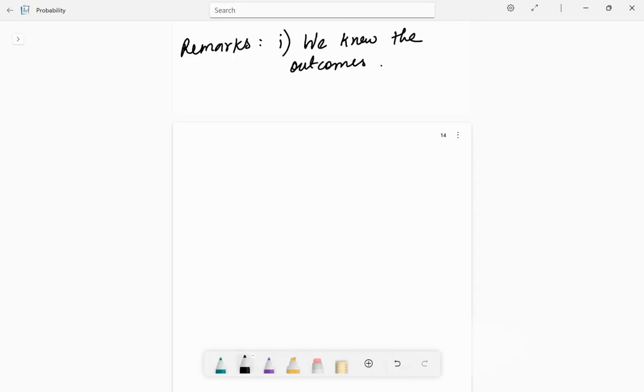All right, which means that there were no surprises in store after any performance of the experiment. However, we do not know what a specific outcome will be on any performance of the experiment. Did we know any specific outcome?